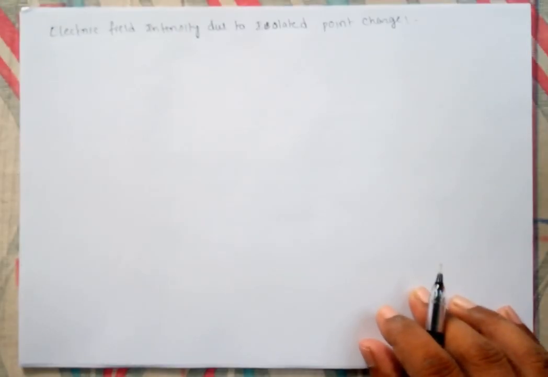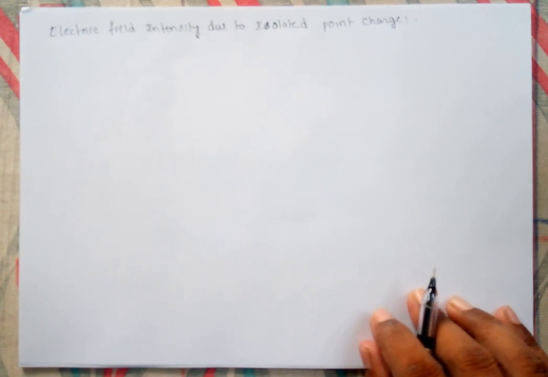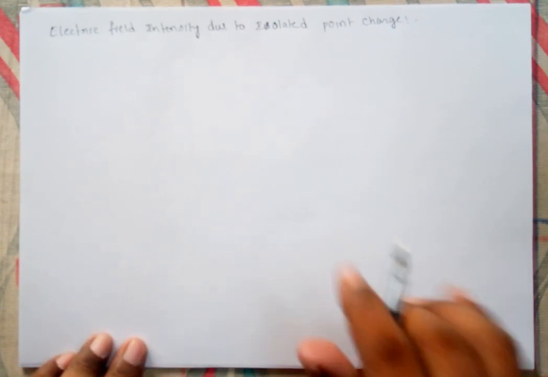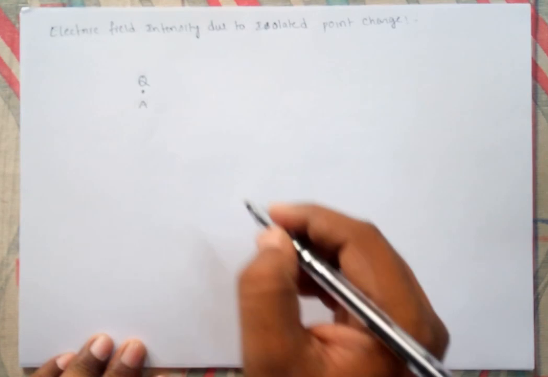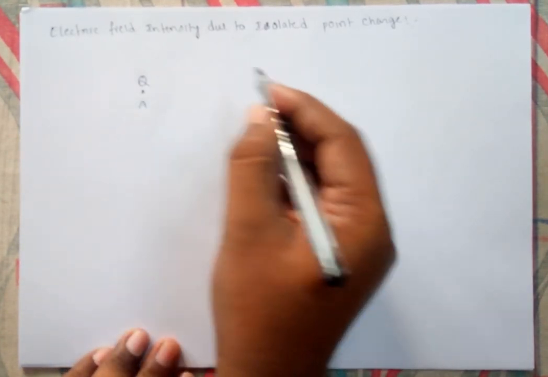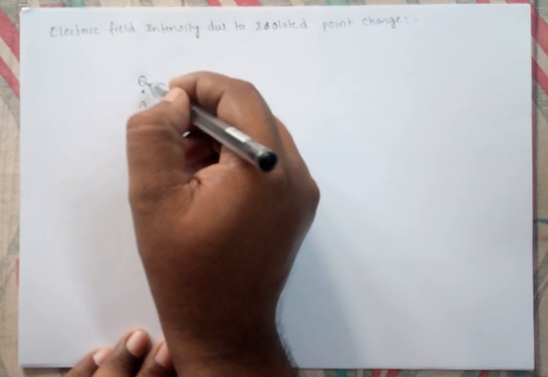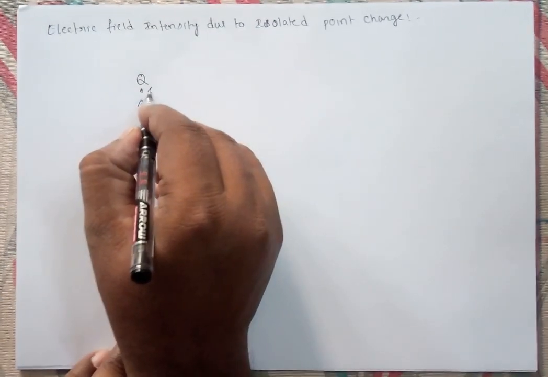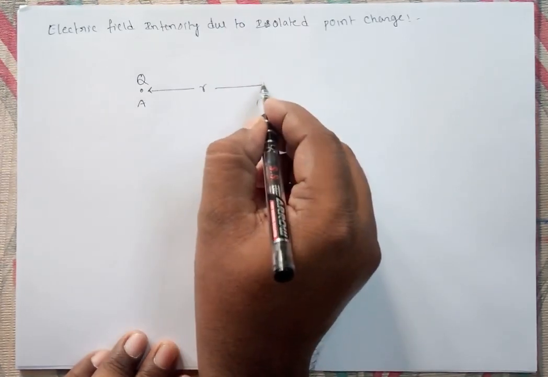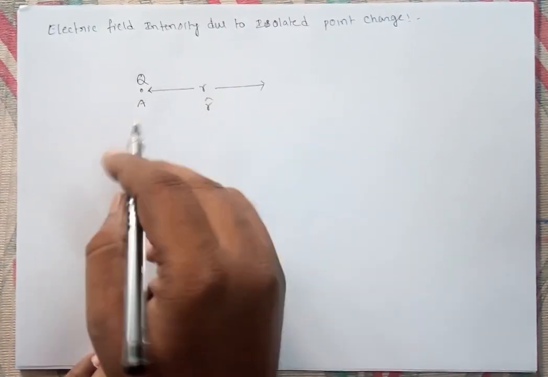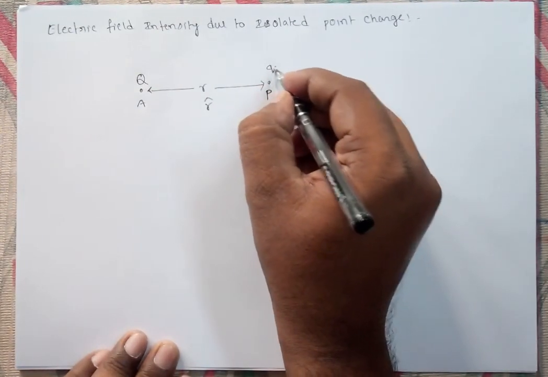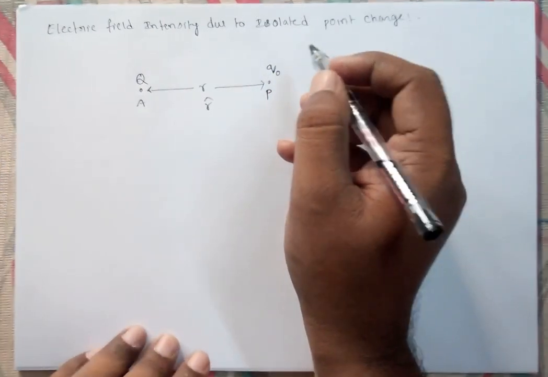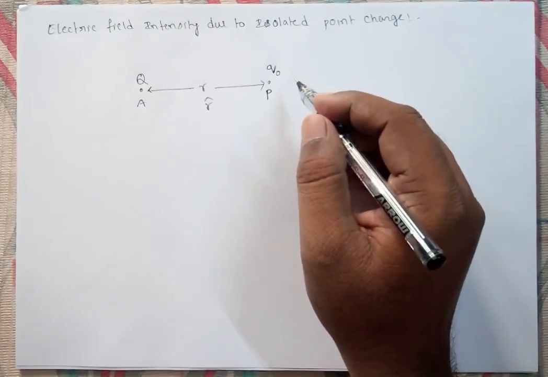Let us take a charge Q at point A. At a distance r, I want to find the electric field intensity of this charge Q. If you write the unit vector, it is r cap. Here at point P, we are taking a test charge. You know the meaning of test charge. It is very small in magnitude, and unit means it is 1 coulomb of positive charge.